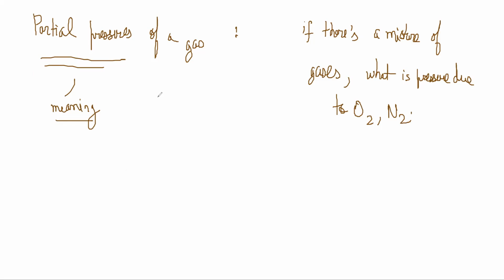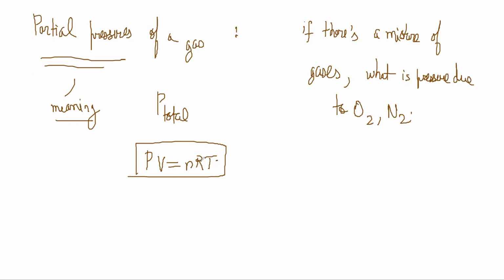So if you know the total pressure, you can measure it easily by doing the calculation of the change in momentum when a molecule hits a wall. Now, suppose you have done all that calculation and found the total pressure, and you have an equation like this: PV is equal to nRT. This was for the total pressure of the system.